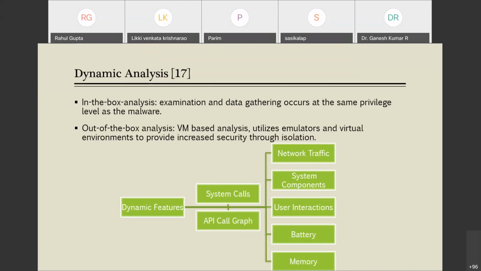Similarly, for the API call graph, earlier in static analysis we were only listing what API calls were being made. But here, how they are made and what the flow of API calls is are depicted by a call graph. That is basically runtime behavior. Unless you run and execute the code, you are not able to get the runtime behavior or the API or system call graph. Next is network traffic analysis.